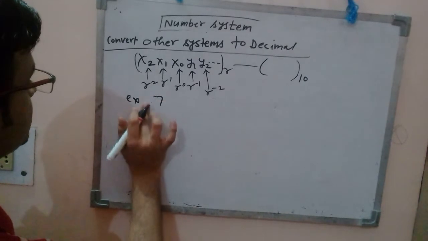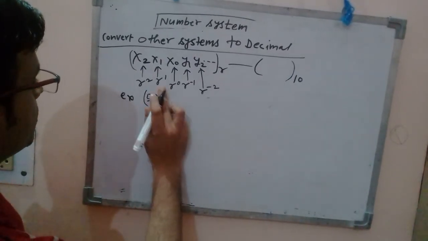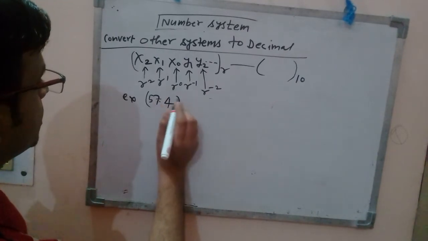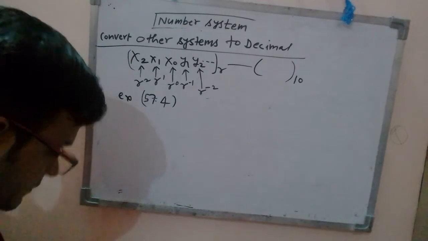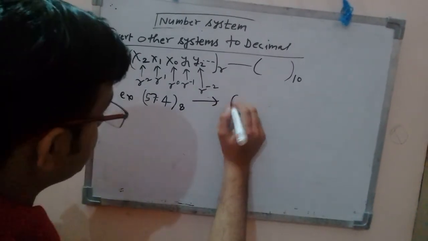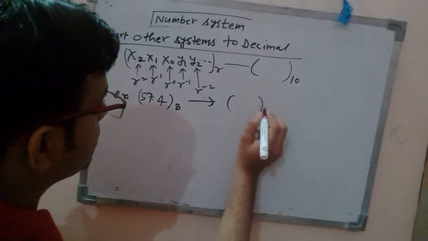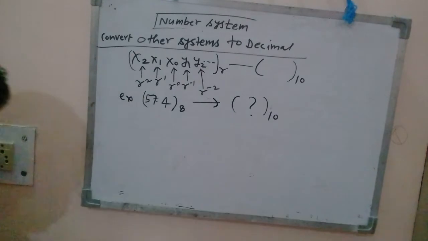And the example is 57.4, right? You want to convert this 57.4, which is in the octal system, into the number system whose base is 10, that means decimal. Octal ko decimal mein convert karna hai. Kaise karenge, dekhiye.